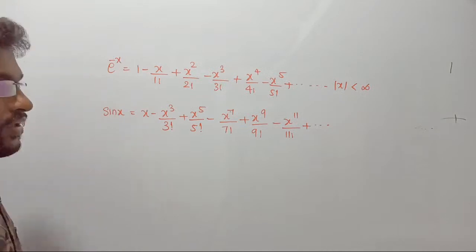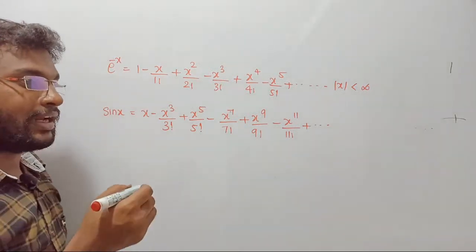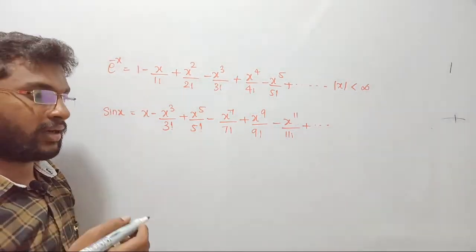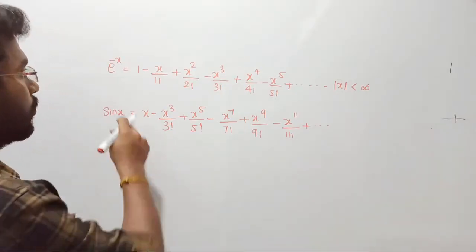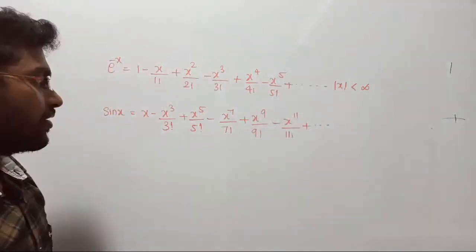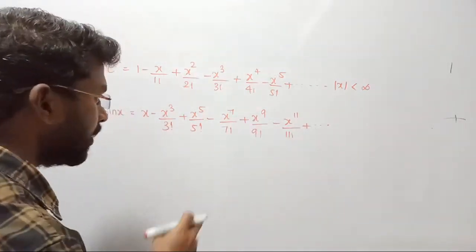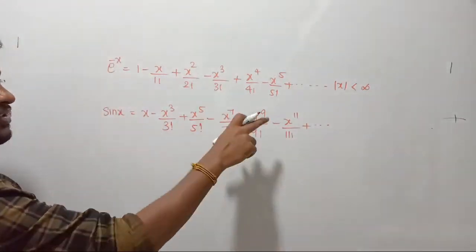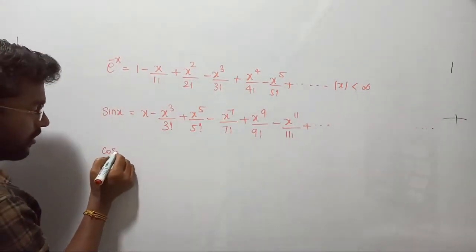Instead of e power z, what can we write? E power i z we can write as cos theta plus i sin theta, right? We know the e power x expansion, so we can derive this result. Let me prove it for better understanding. So this is sin theta. Similarly, this is going to be cos theta.